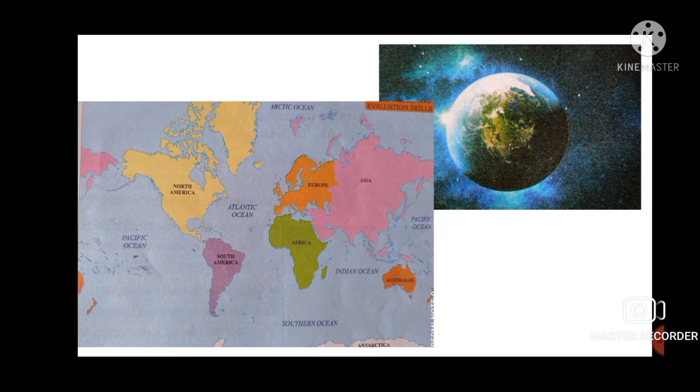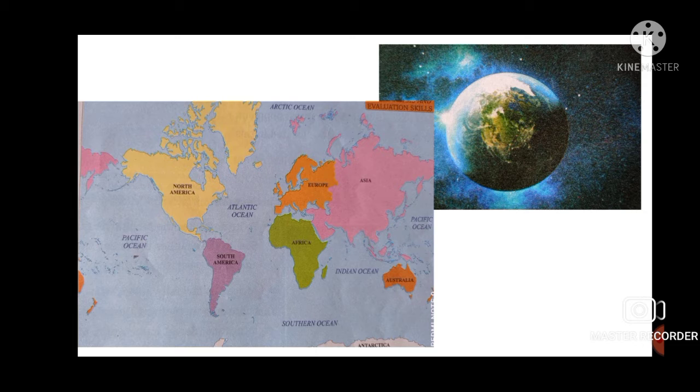So, first we'll start with Asia. Why? Asia is the largest continent and occupies one third of the world's total land area. Now, Asia is the largest continent, as you can see in the map, right? You can see Asia is biggest of all and occupies more space. How much space? One third of the world's total area. This continent is surrounded by ocean on three sides. You can see, right? Only one side of it is covered with land. Other three sides it is covered with water.